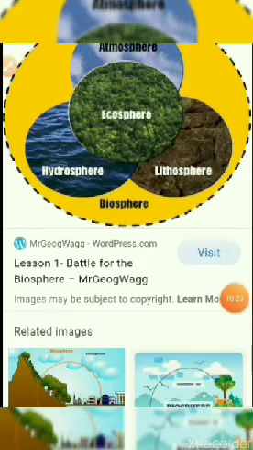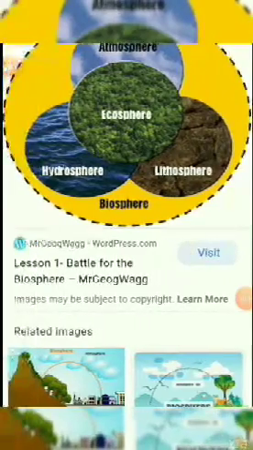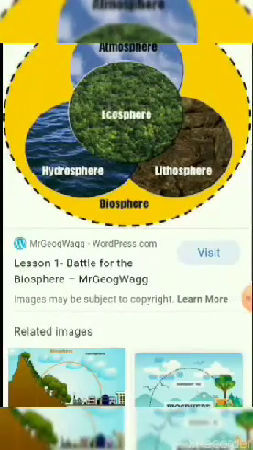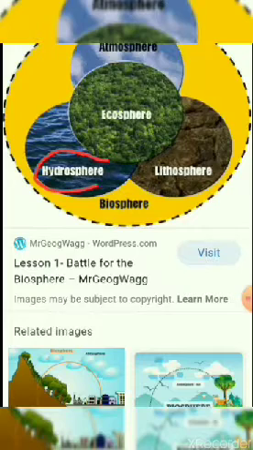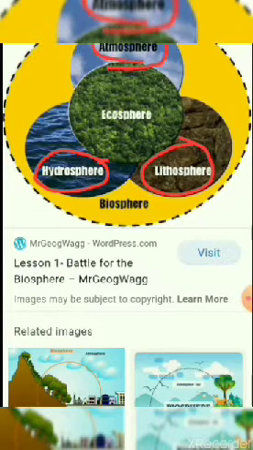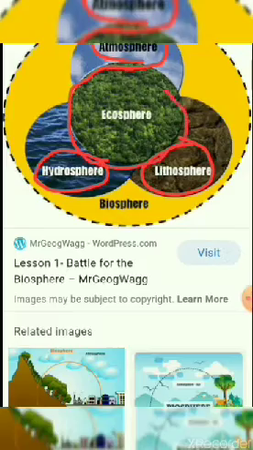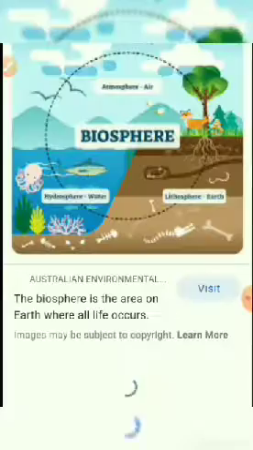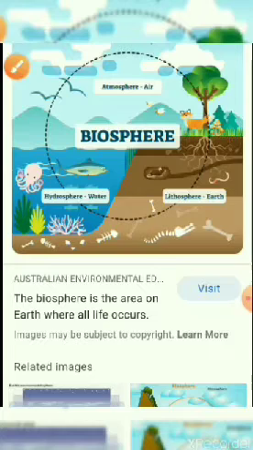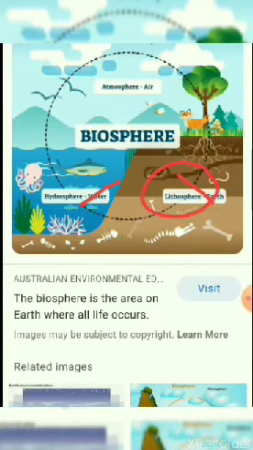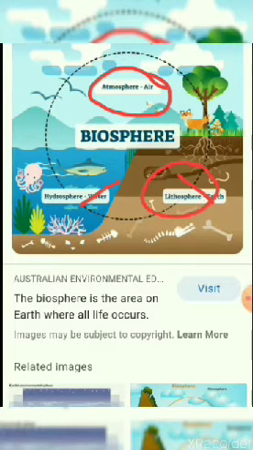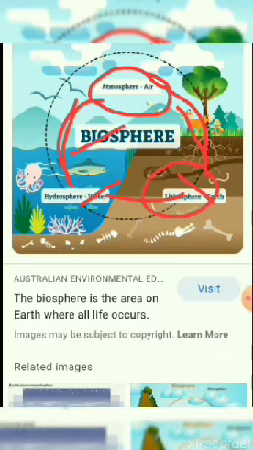So next we come to the biosphere. The biosphere is a combination of the hydrosphere, lithosphere and atmosphere, because we are taking all the common parts here. Without the biosphere, living would be very difficult for human beings as well as other animals. So the biosphere consists of all three parts. It takes water, it takes land for living purposes, and it takes the atmosphere also. This is the biosphere.